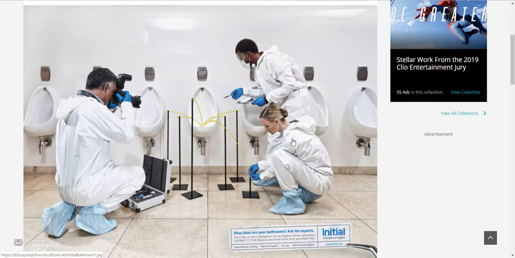For group, we could ask a question about all 3 of these people together. We could be asking questions about women. We could be asking questions about men. We could even ask questions about people who use a bathroom. If you notice the way they're dressed and the way they're behaving in the ad, they appear to be crime scene investigators. So we could even ask a question about crime scene investigators. One question that I've seen come up a lot in this is, why are these people investigating a urinal? So that could be a question you could ask about groups and group behavior.